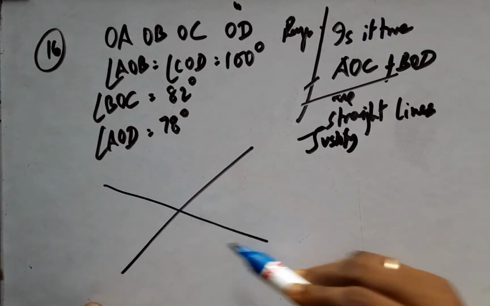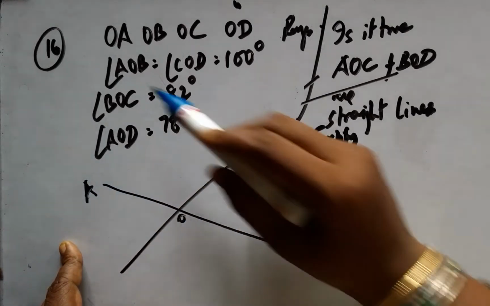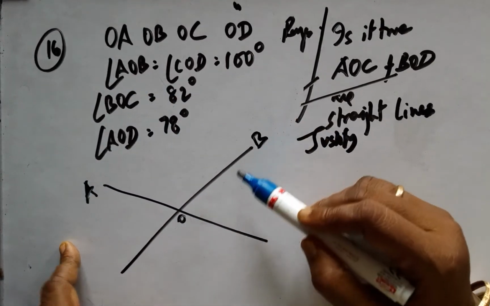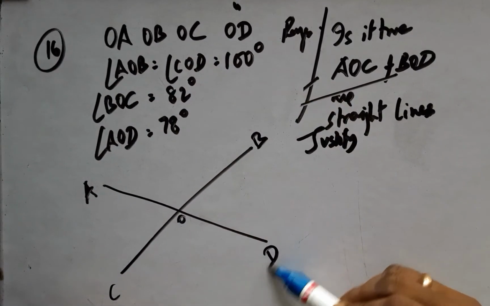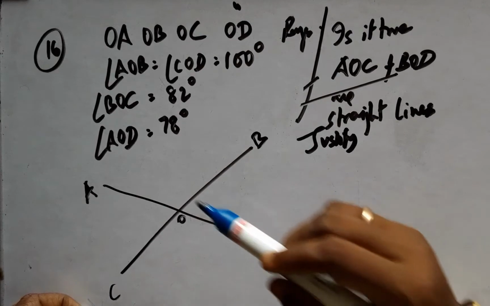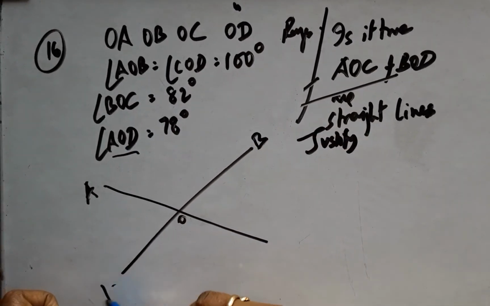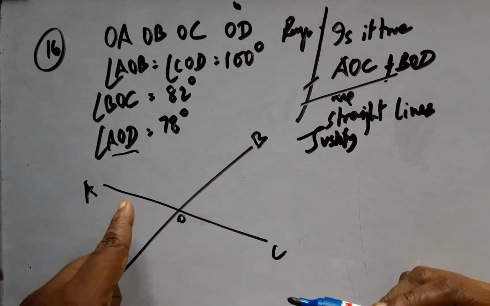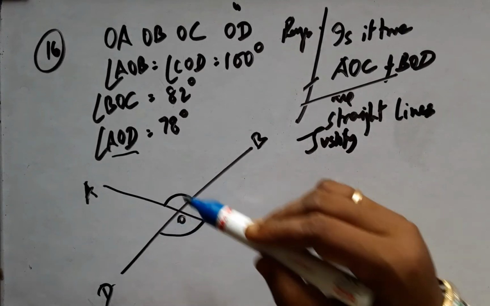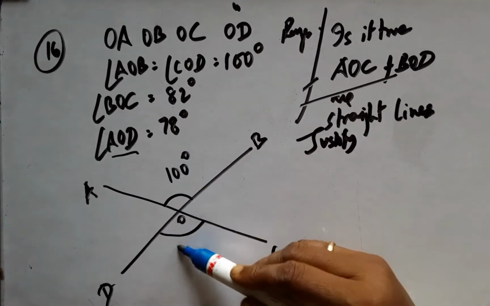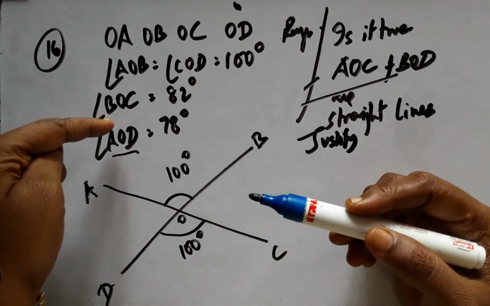Therefore, now I would say O is the center and AOB, so AOB will be this for me, OB, OC, and COD is this. Now I am being asked for AOD, therefore obviously this should be D and this should be C. Now I am told that AOB equals COD, that is, only vertically opposite angles can be equal, therefore I construct it this way, and the rest is given here.